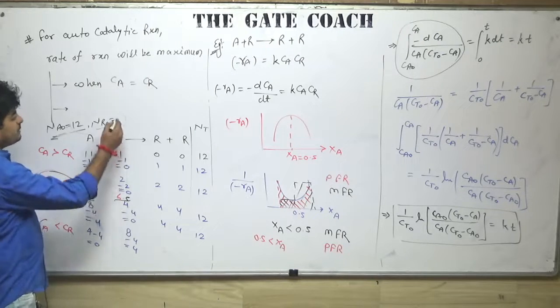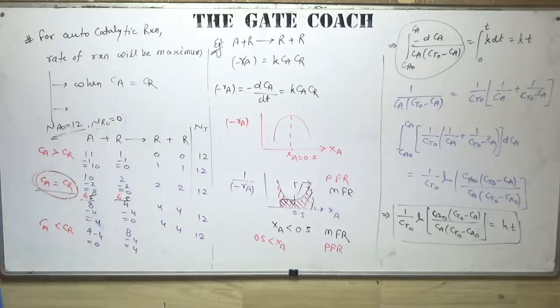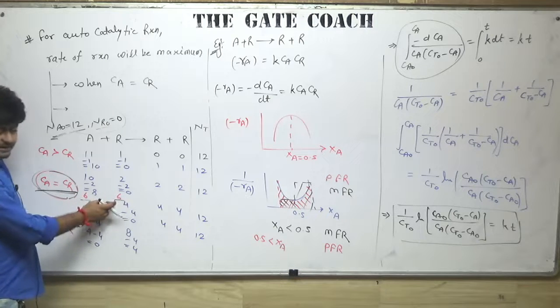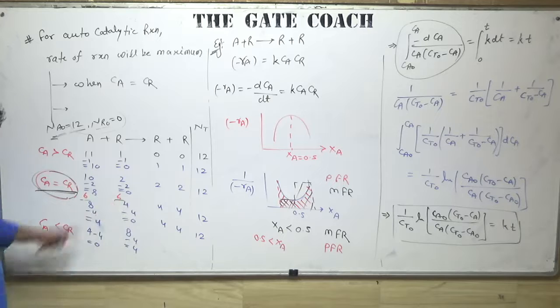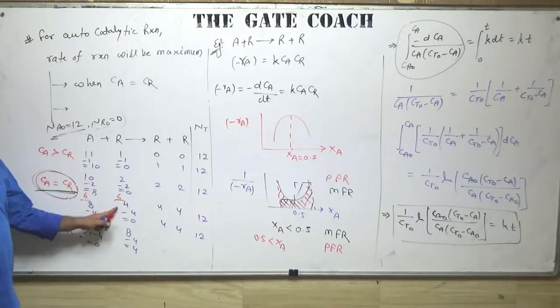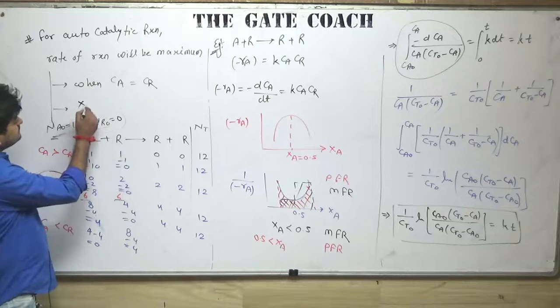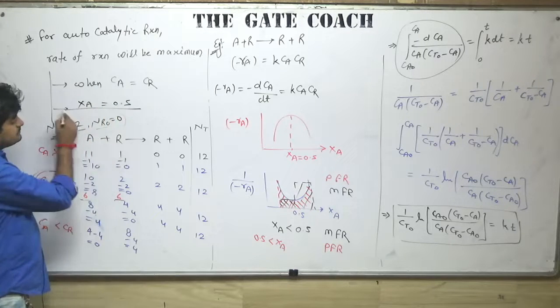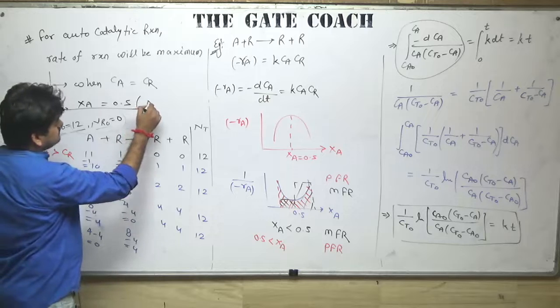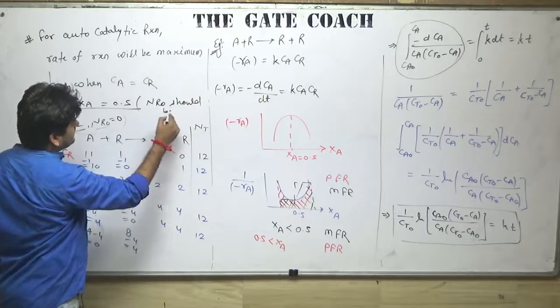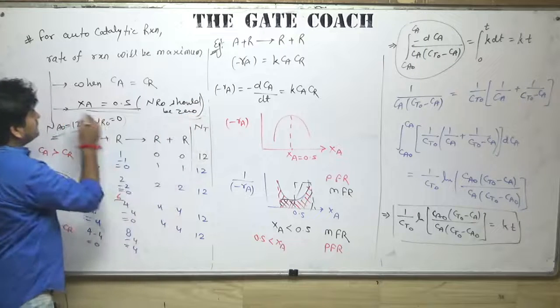But if Nr naught is 0, then when will this condition be achieved? When Na and Nr are equal, means when the value of Na and Nr is 6. Both are 6. And when both the values are 6, then what is the Xa? So Nr naught should be 0 for this point.